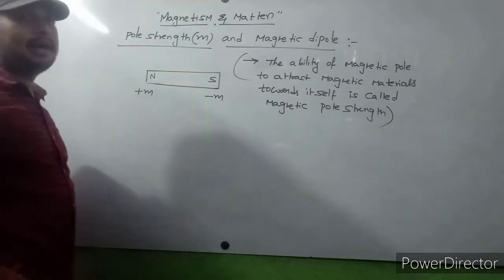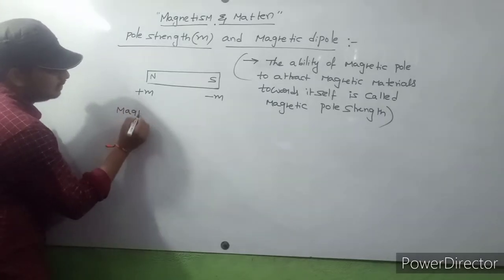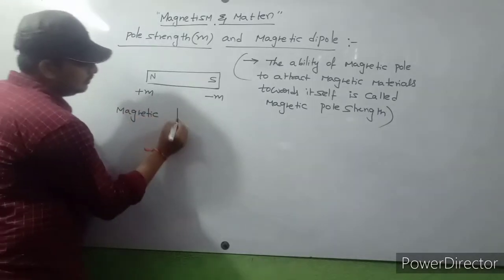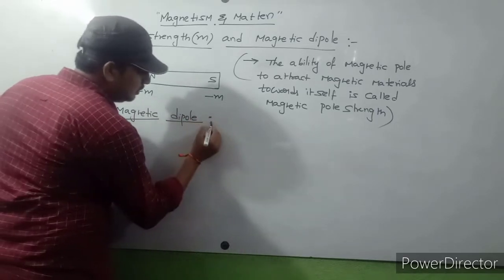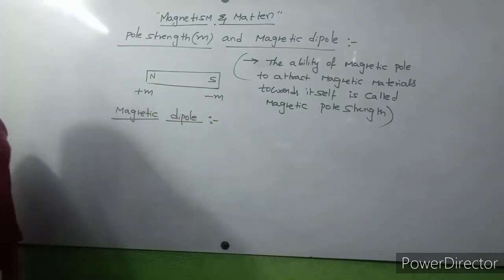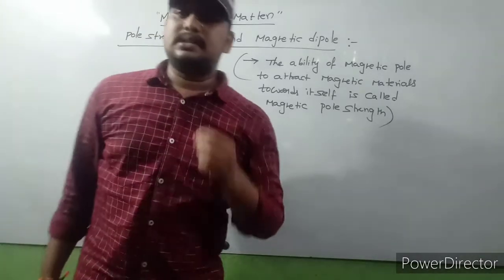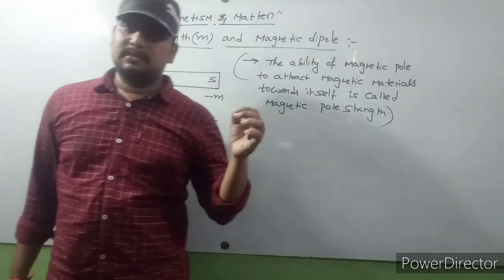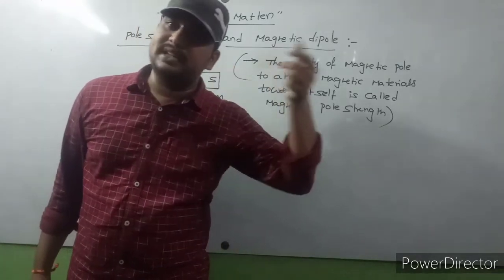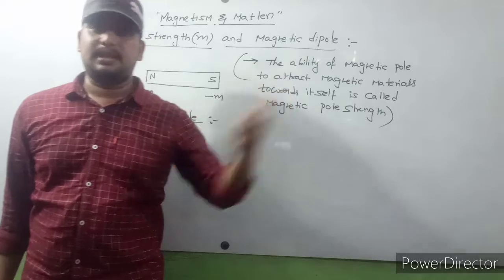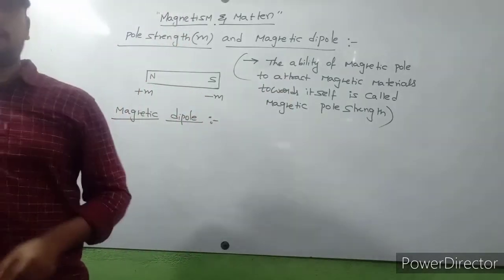Next, magnetic dipole. What is meant by magnetic dipole? Dear students, already we discussed electric dipole, related to electricity, in previous chapters. Now we are going to discuss magnetic dipole.